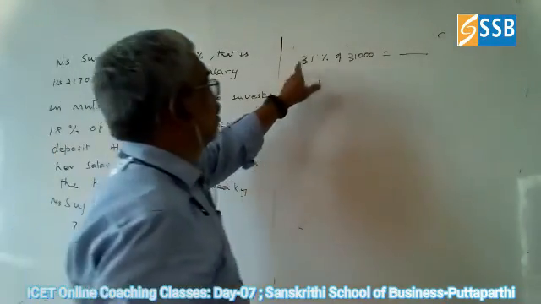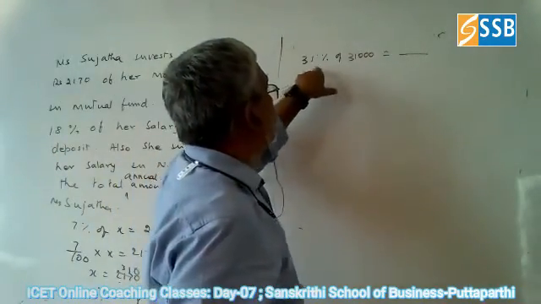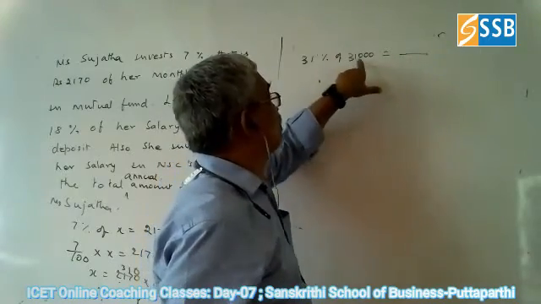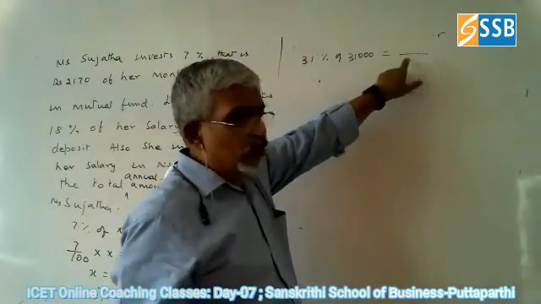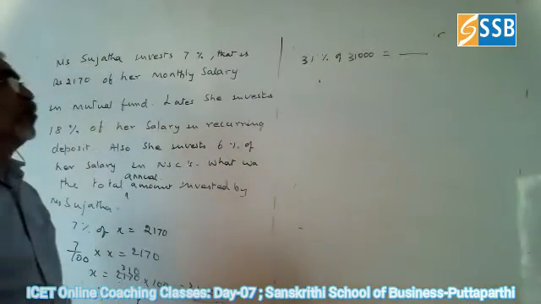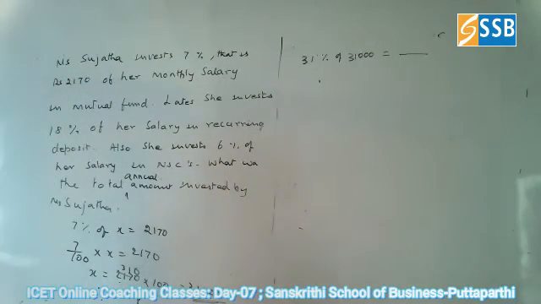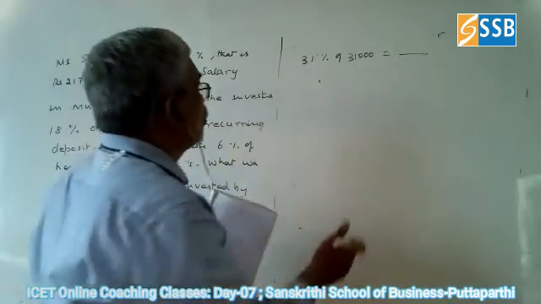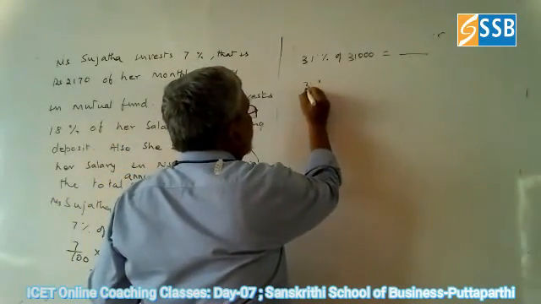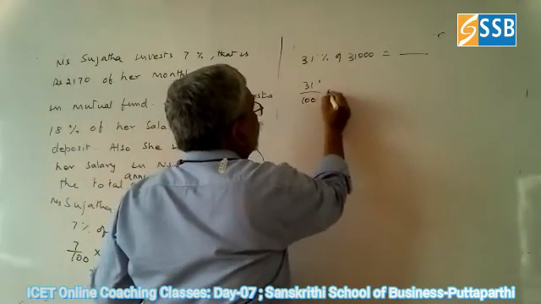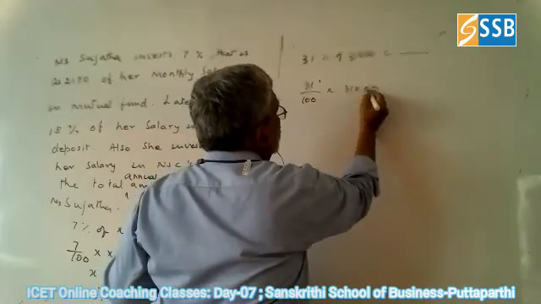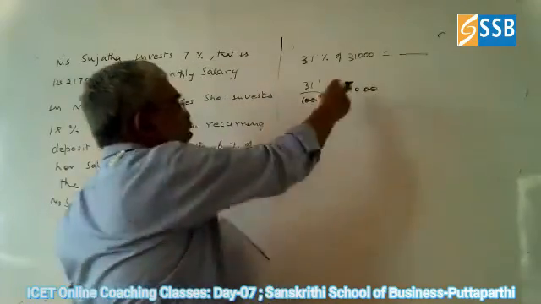So I have done it this way. 31% of X is equal to this. X is 31,000, you have to find this value. So you get 31 by 100 into 31,000. So these two get cancelled, and now you have to multiply.